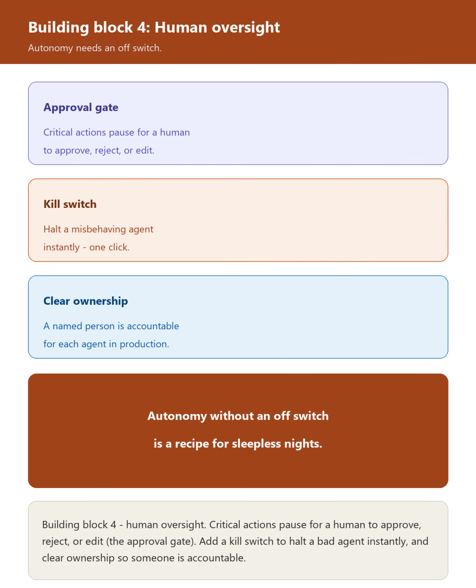The fourth building block is human oversight and control. Critical actions should pause for a human to approve, reject, or edit. This is the human-in-the-loop approval gate. You also need a kill switch to halt a misbehaving agent instantly, and clear ownership, so a named person is accountable for each agent in production. Autonomy without an off switch is a recipe for sleepless nights.